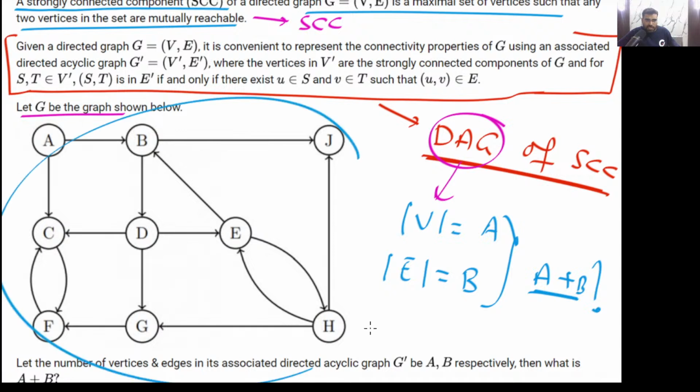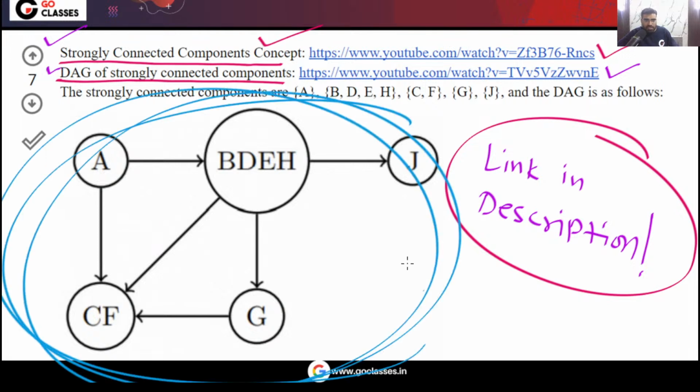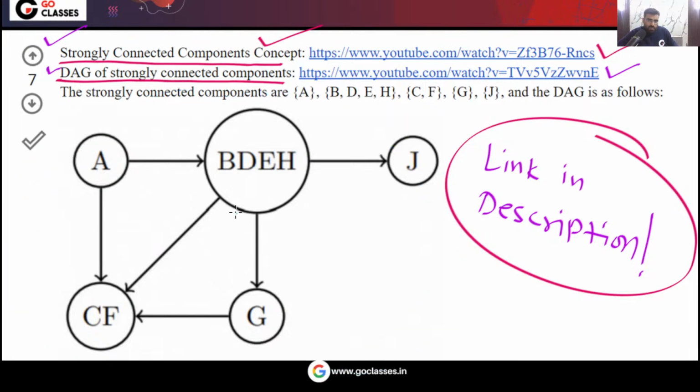Basically, in this graph you find the strongly connected components, and then you make their directed acyclic graph. So finally, your answer will be this. The number of vertices will be 4, because every vertex is a strongly connected component.